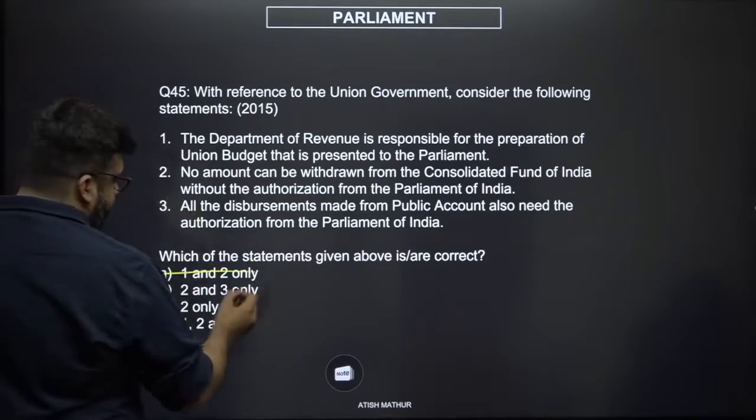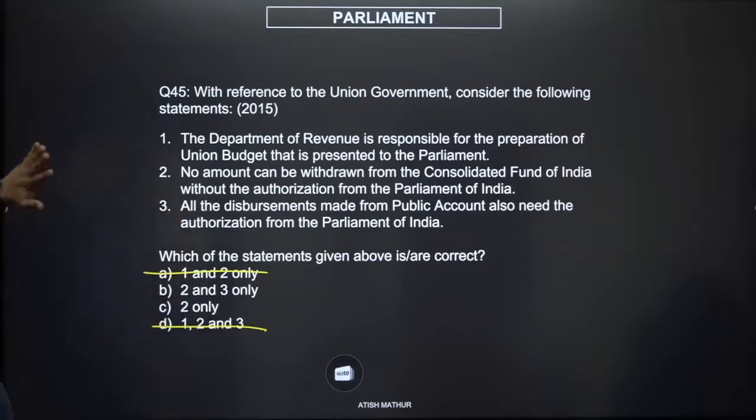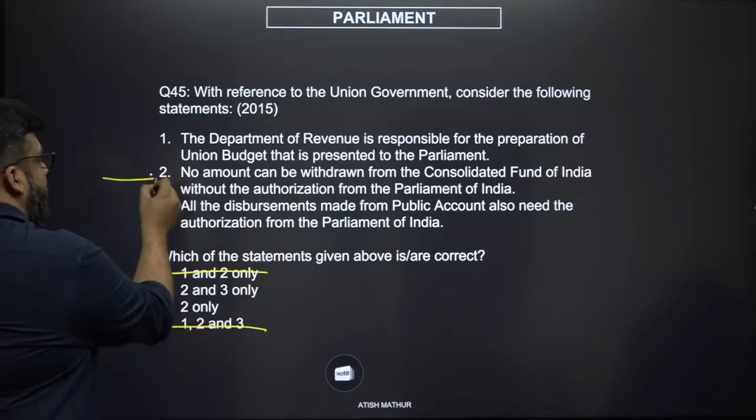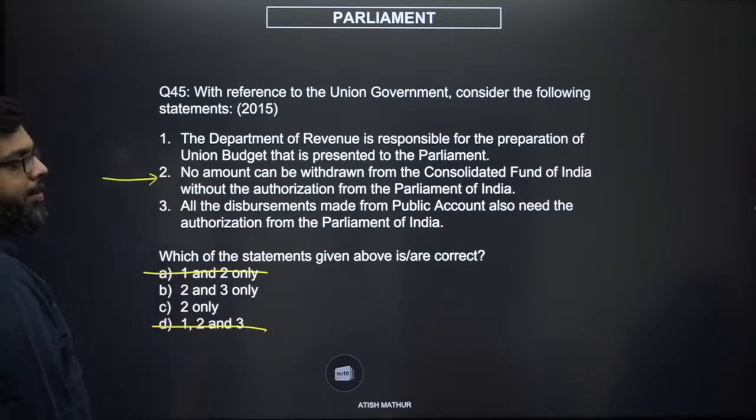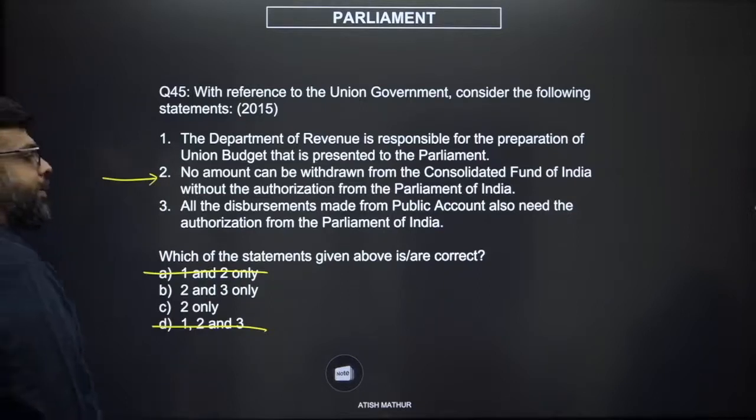So, anything which has 1 goes wrong. Now, you have 2 and 3. 2 only means 2 is definitely correct, which is also true because of democratic mandate. You can't spend the people's money without authorization from the people's parliament, the people's representatives. All disbursements made from the public account also need authorizations from the Parliament of India.